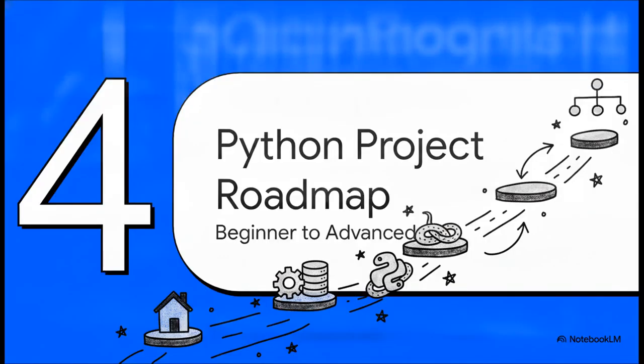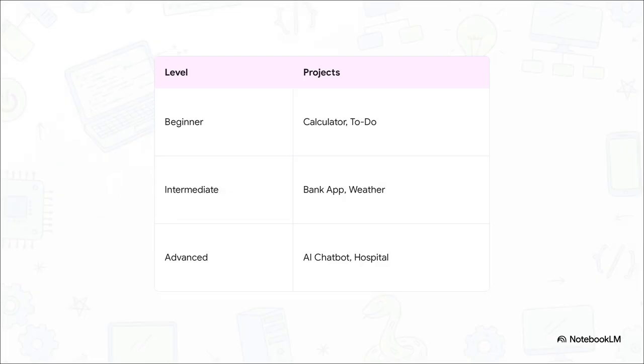Okay, Section 4, your Python project roadmap, beginner to advanced. It's time to talk about what you should actually be building. Listen, do not try to build a clone of ChatGPT on day 1. Seriously, don't do it. As a beginner, you want to start simple. Think along the lines of a calculator, a to-do list, or maybe an expense tracker. These keep things manageable while still introducing you to those core programming concepts.